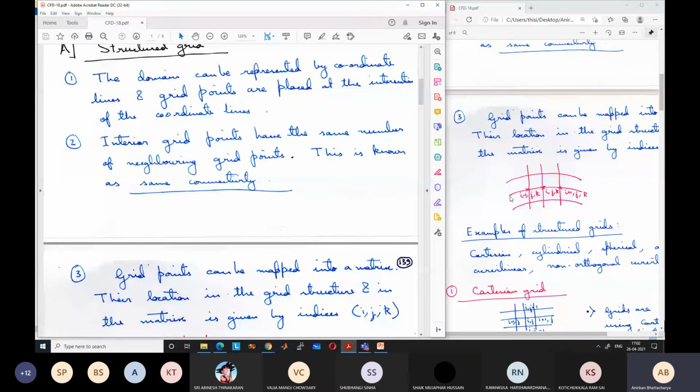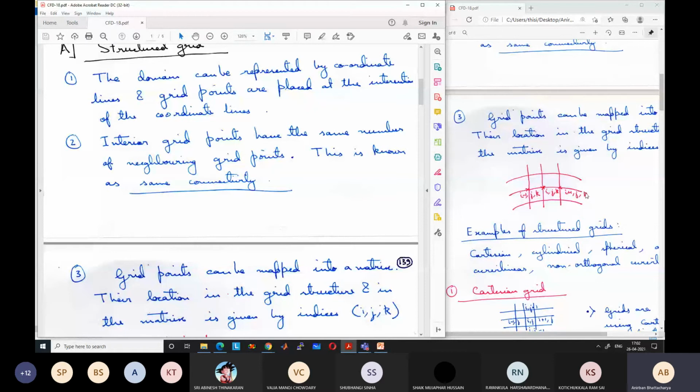For Cartesian coordinate system, these are straight lines. For other coordinate system, this can be like a curvilinear line, or for example, this can be circular line, if it is a cylindrical coordinate system. But direction is present. It is still structured. Means even if it is a circle, you can go according to increase in angle. So starting from 0 angle, then you can keep on increasing the angle and go in a particular direction.